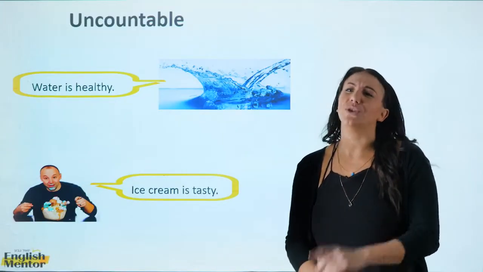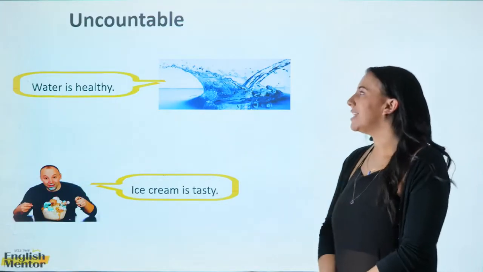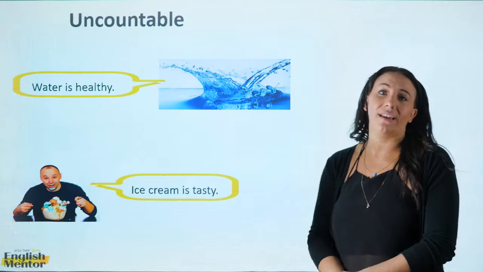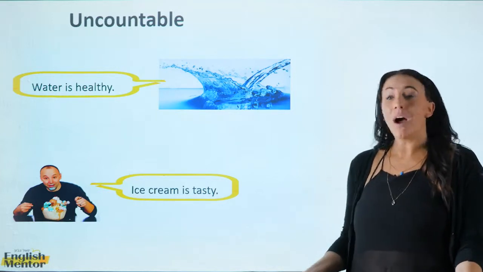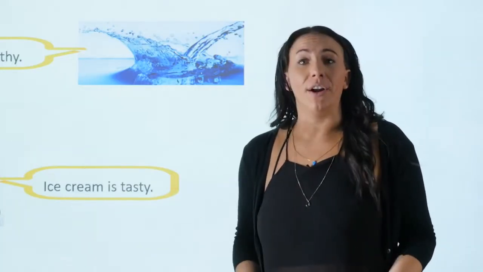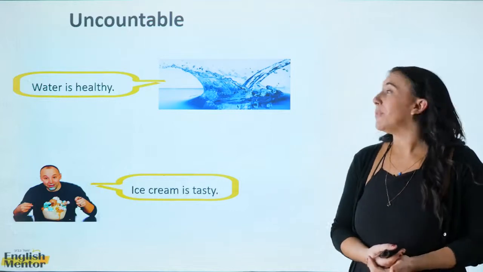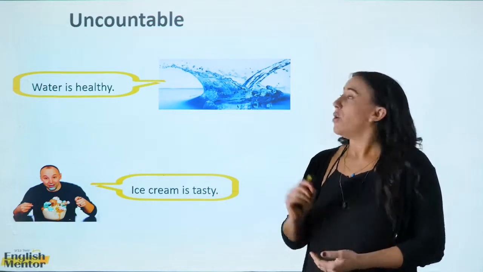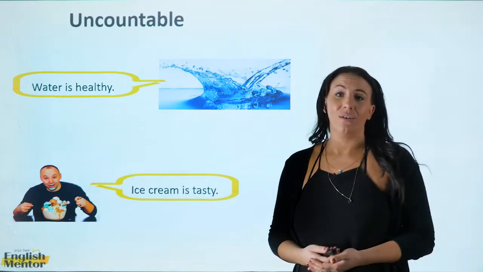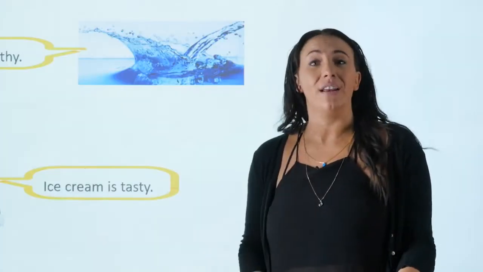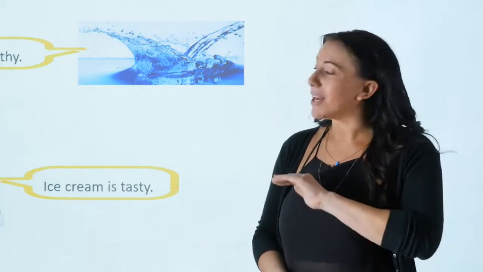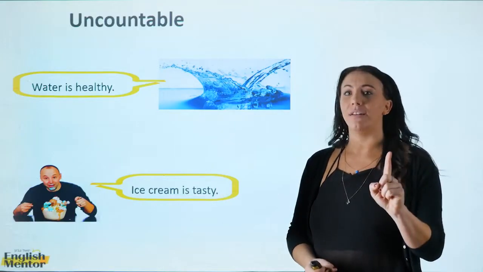Okay, let's take a look at just one more exception in English. When we're dealing with things, sometimes we cannot count them. For example, water is healthy. You cannot count water. Water is a thing that cannot be one. We can have a bottle of water, a cup of water, but we cannot have a water. Water is healthy is all we can say. Another example, ice cream is tasty. Once again, ice cream cannot be counted. We can have a cup of ice cream or a cone of ice cream, but ice cream itself cannot be one, just like water.